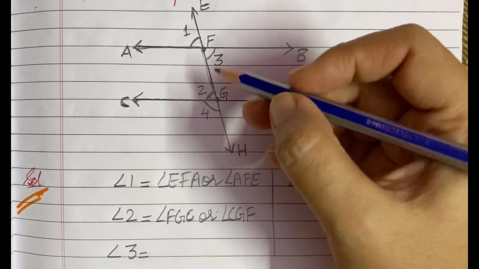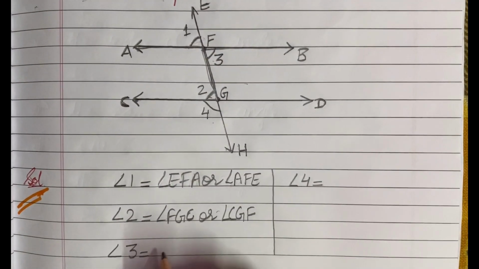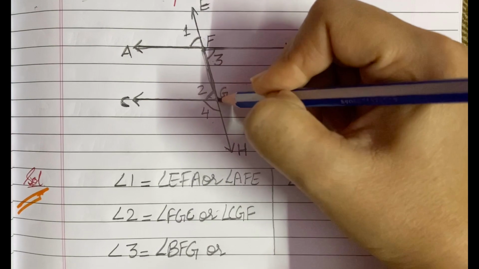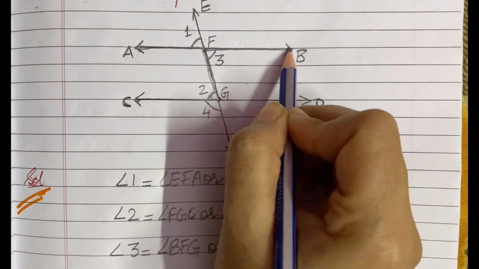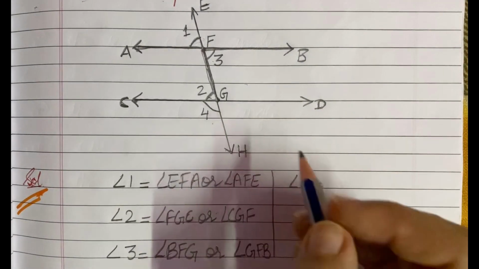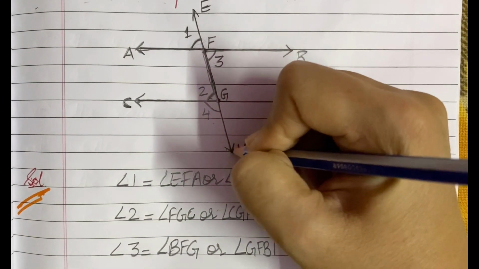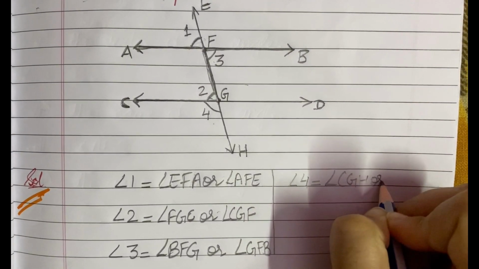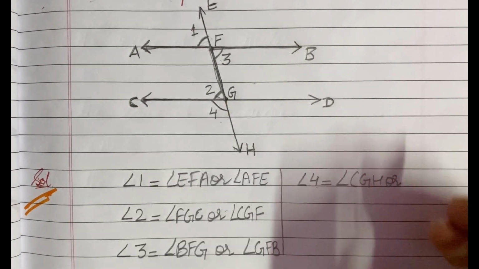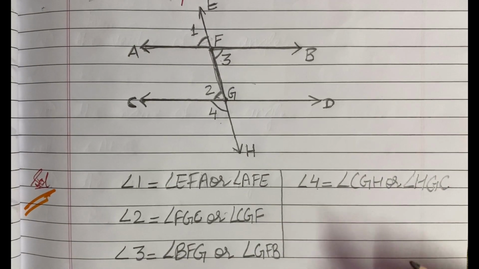Now see the third angle, angle 3. In 3-point notation, how will you write it? You can write it as angle BFG, or you can write it as angle GFB. Both are same. Now angle 4 can be written as angle CGH, or you can write it as angle HGC. Hopefully it is clear to you.